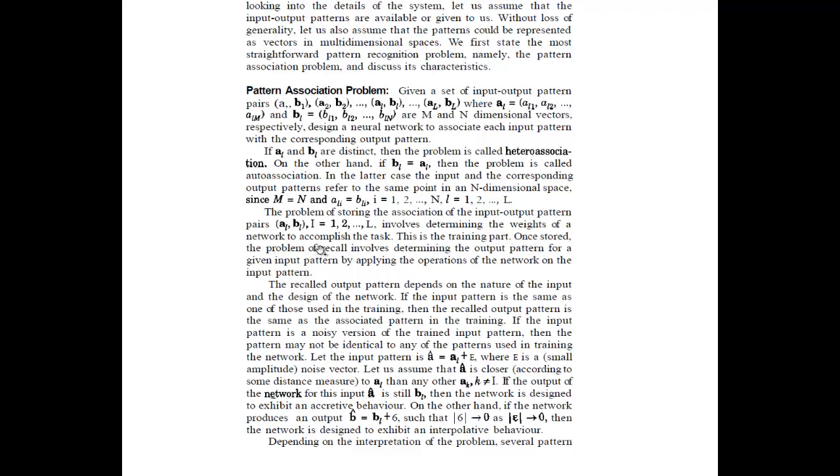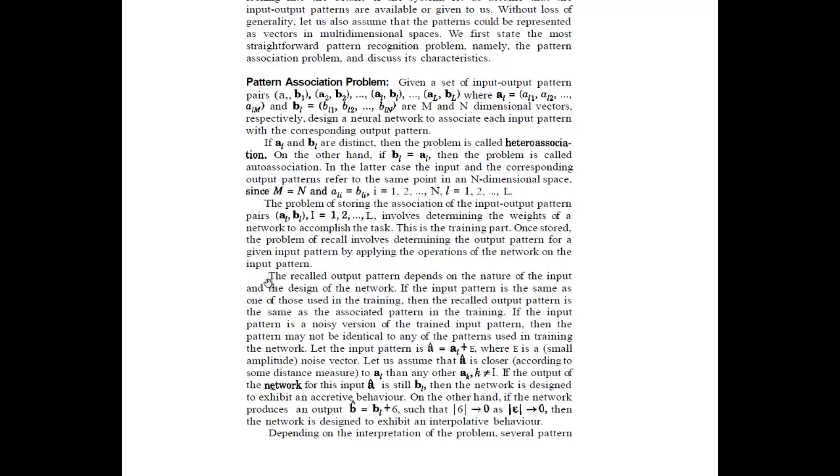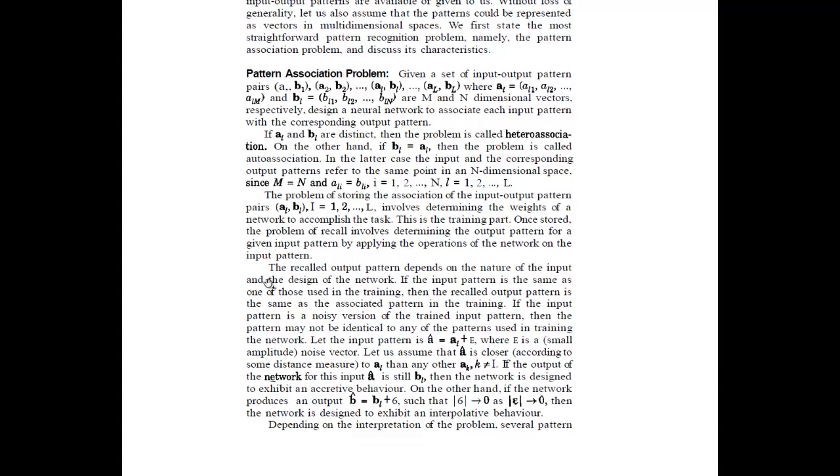Once stored, the problem of recall involves determining the output pattern for a given input pattern by applying the operations of the network on the input pattern. So based on the inputs it has and based on the new inputs it is getting, it tries to generate the output based on the previous set of inputs. Means it tries to associate them. And how is it associating? It is associating based on heteroassociation and autoassociation, which you already know.